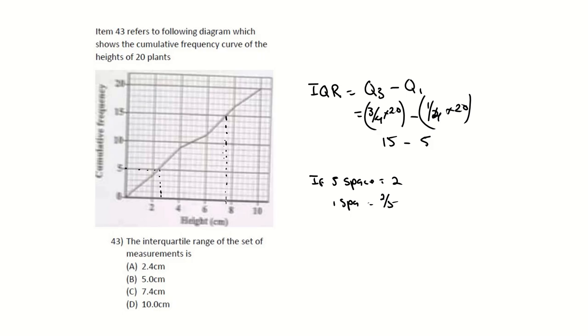It's a little bit blurry, but there were 6 spaces, and 6 spaces would be 2.4, and this one here would be 7.3. The difference between 2.4 and 7.3, again, may not be exact, but the closest answer is 5.